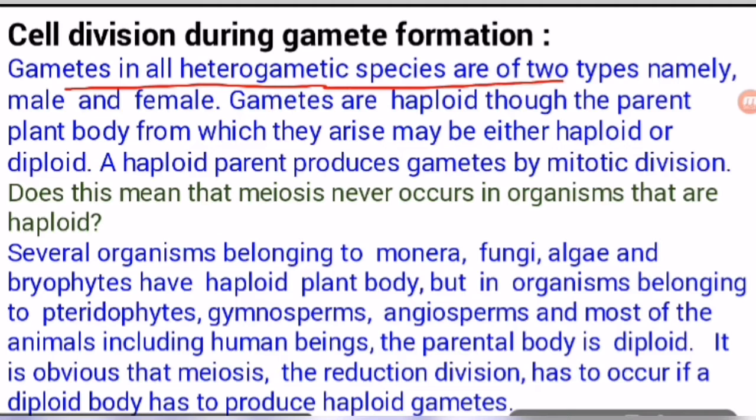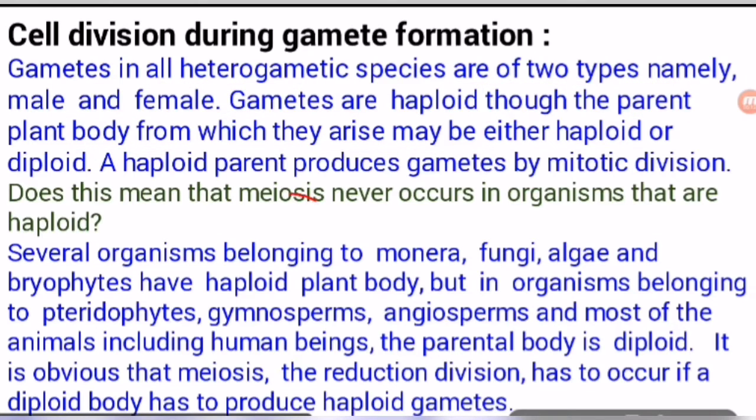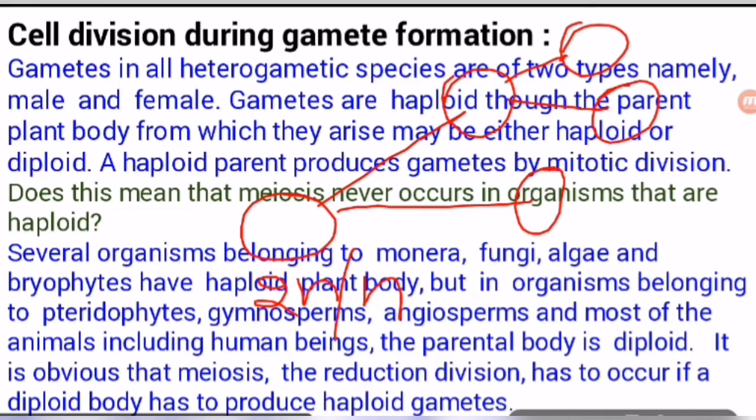Gametes in all heterogametic species are of two types, namely male and female gametes. Gametes are haploid, though the parent plant body from which they arise may be either haploid or diploid. That is, any mother cell may be either diploid or haploid, but the gametes that are formed are always haploid. These gametes are always haploid.